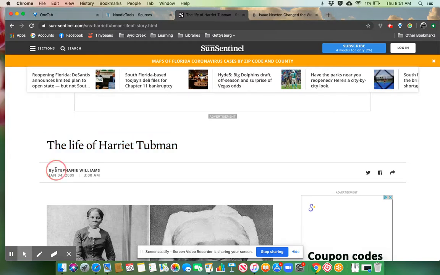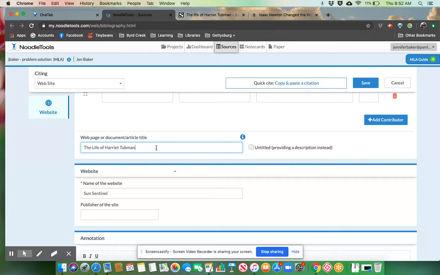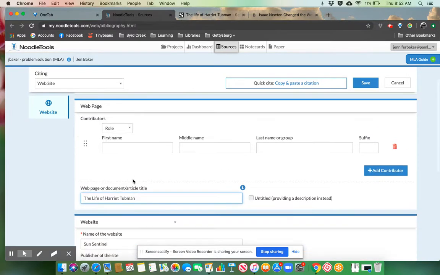So if you don't want to try to remember it like Miss Phillips did, she went ahead and just popped the whole thing in here so we have it, but we want to get rid of the all caps. We don't want any all caps in our citation. We do want to spell her name right. Her last name is Williams.